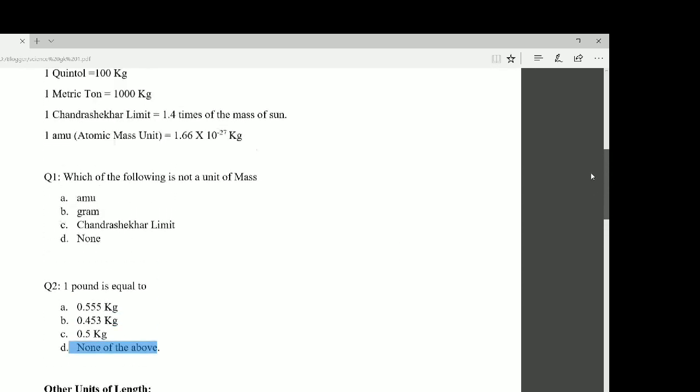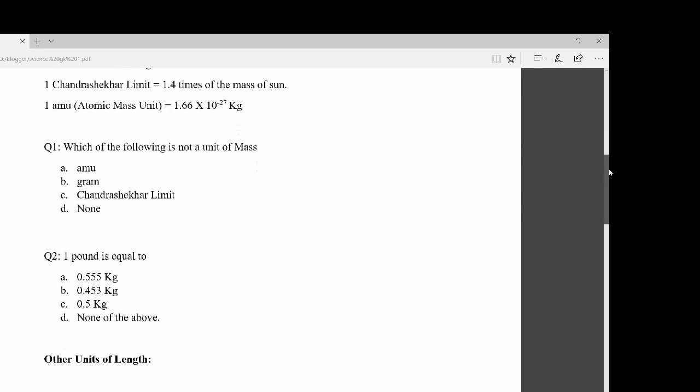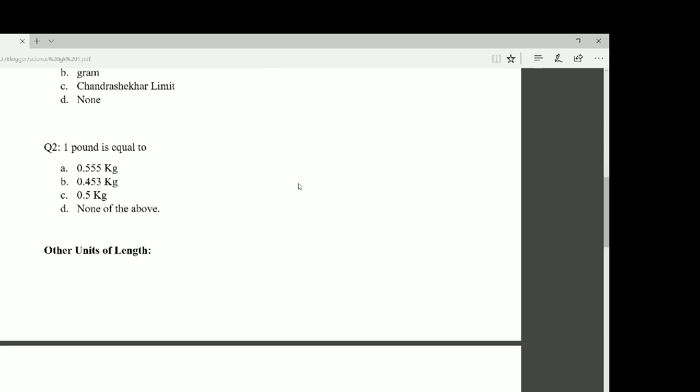As we have learned here, 1 pound equals 0.4537 kg, so we will tick option B, that is 0.453 kg.